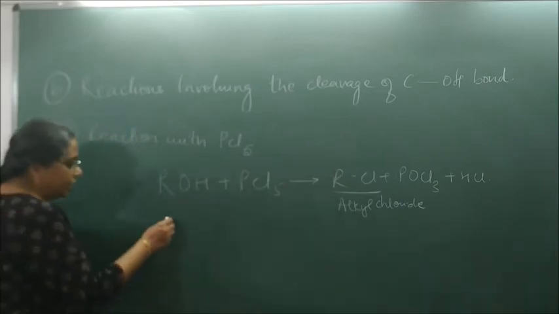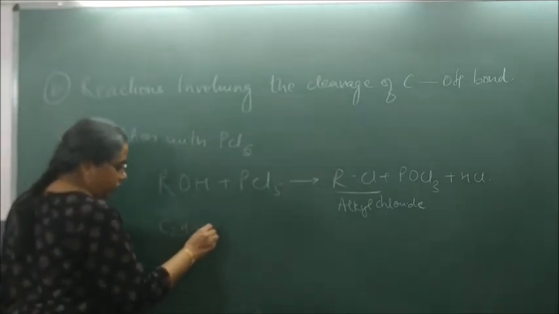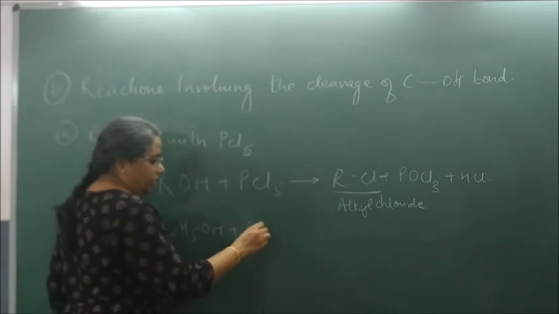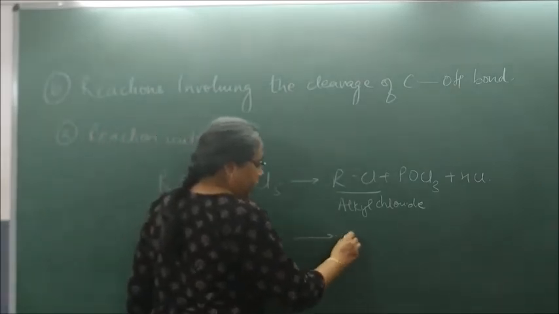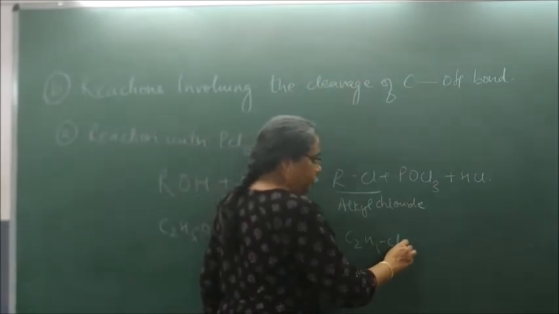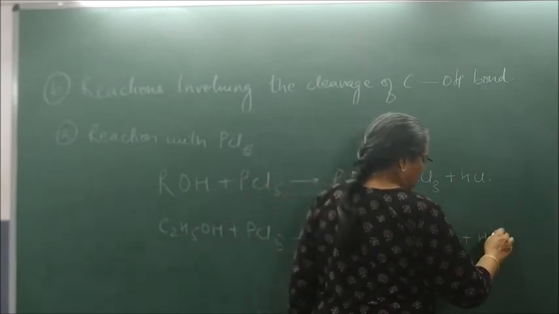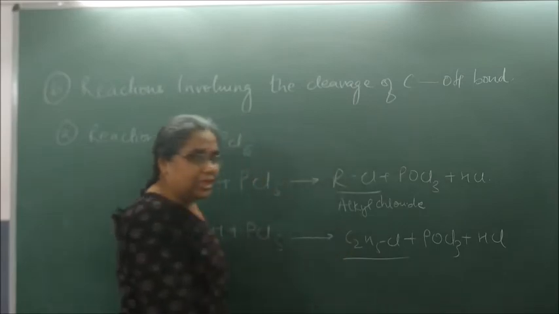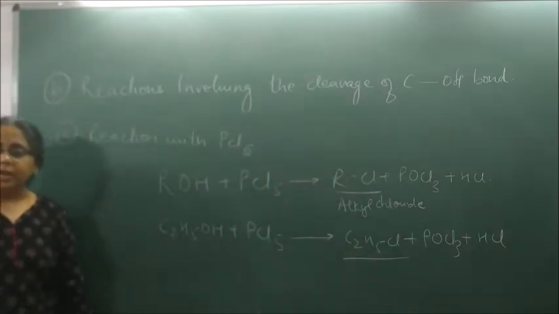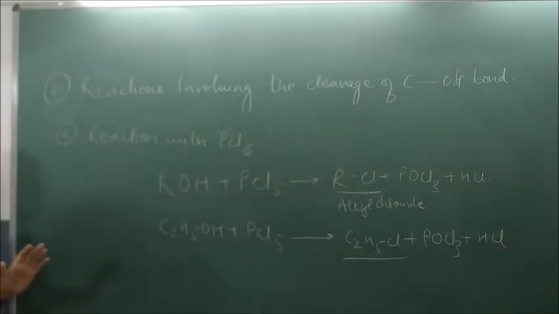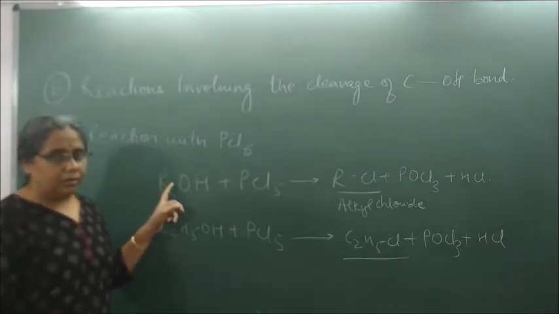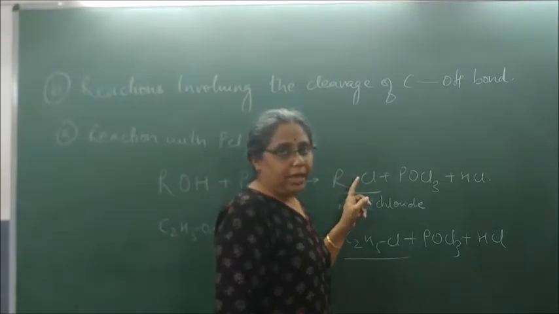So let us write C2H5OH. Please complete the equation. With PCl5 gives what? C2H5Cl plus POCl3 plus HCl. So C2H5Cl is called what? Ethyl chloride. Understood? This is a very important method of conversion of alcohol to haloalkanes.